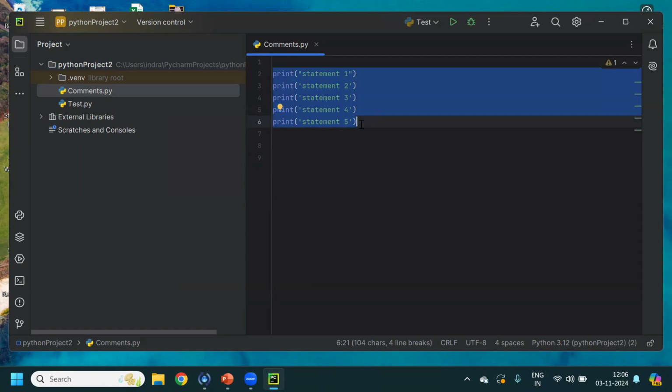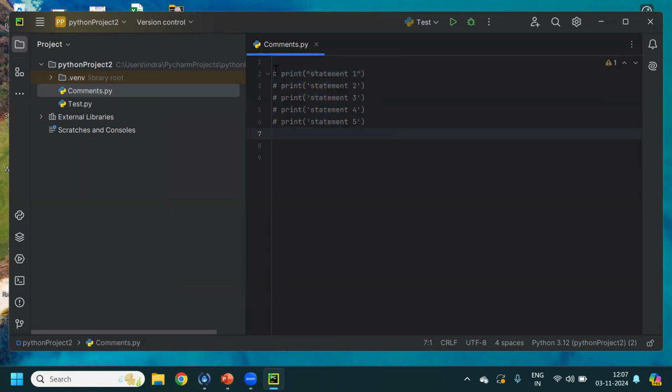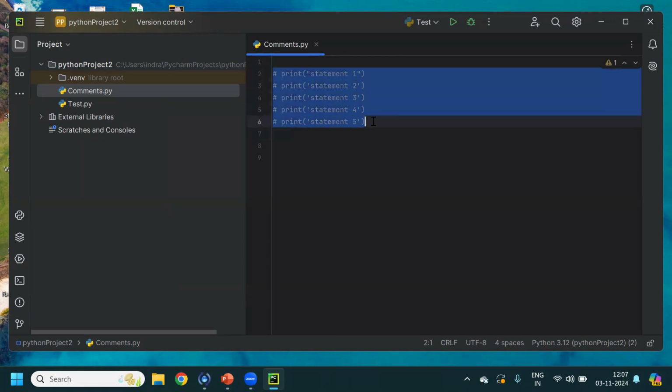One, you can click on control and question mark. If you click control and question mark, it will comment all lines which you have selected, right? And for uncommenting, again, you will have to click control and question mark.